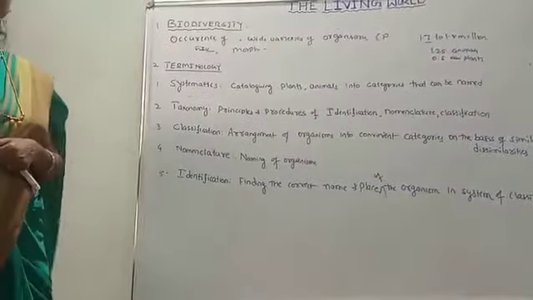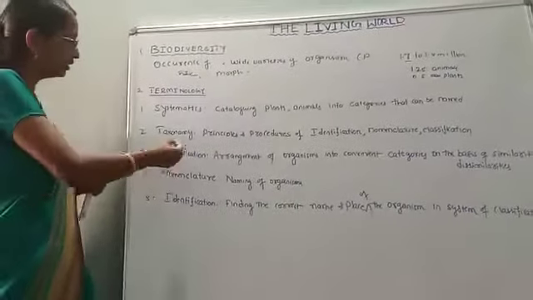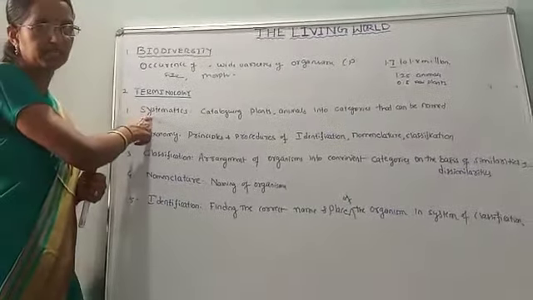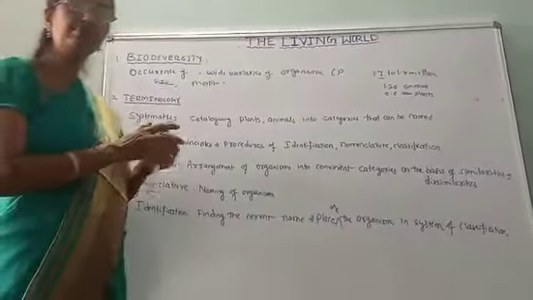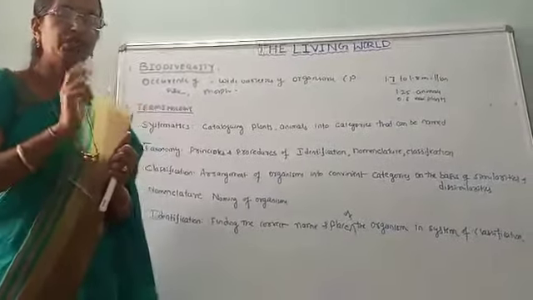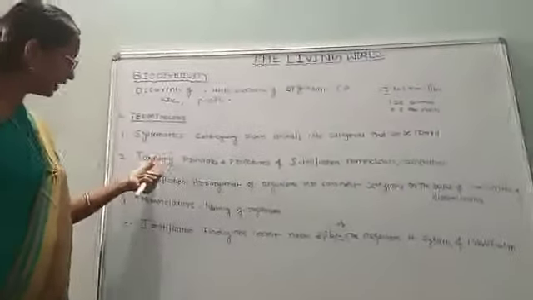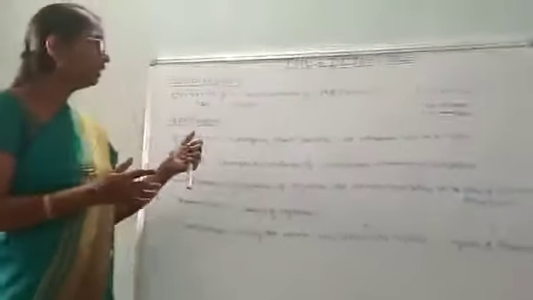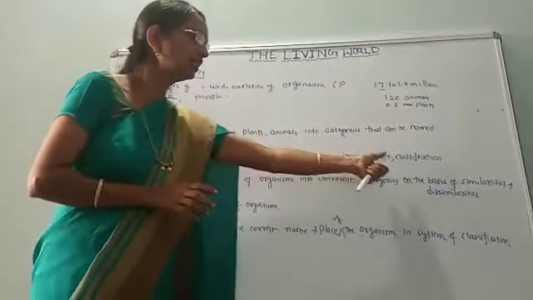Next, taxonomy. There are several terms mentioned in our reader in this chapter, so let us define what is taxonomy. Taxonomy is otherwise also called systematics. It is the study of principles and procedures. I will explain later the two principles responsible for naming organisms. Right now, taxonomy deals with the study of principles and procedures for identification, nomenclature, and classification.